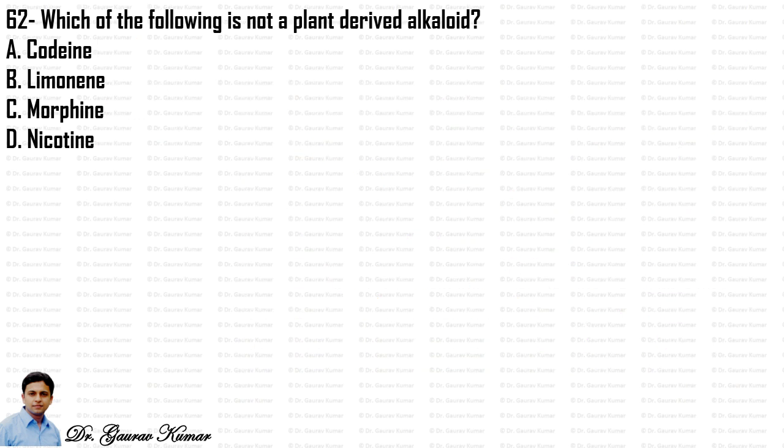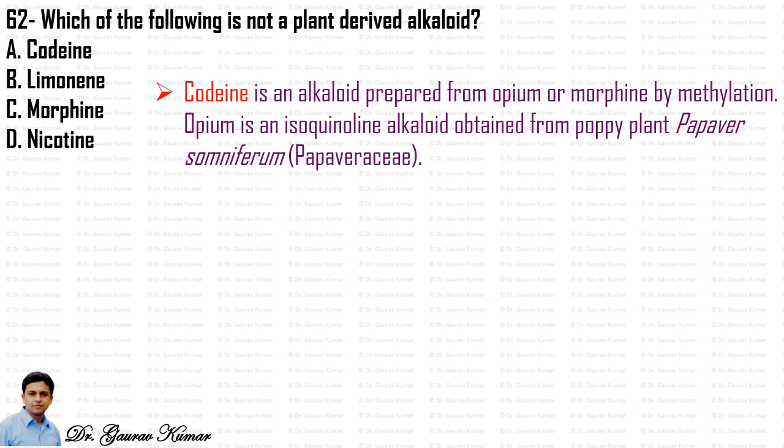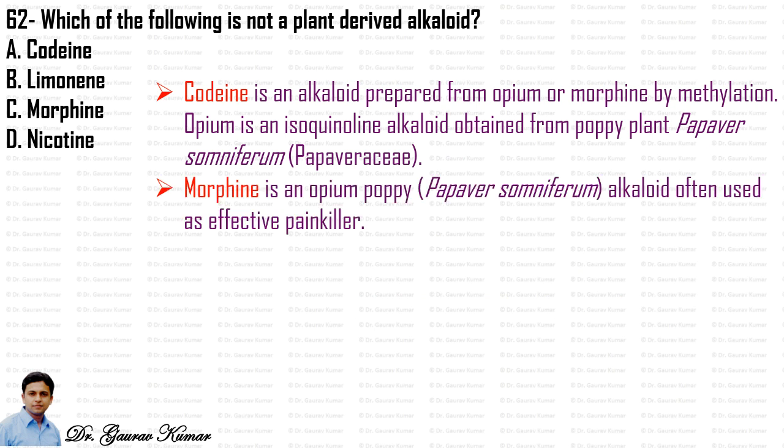Next question, which of the following is not a plant-derived alkaloid? Codeine is an alkaloid prepared from opium or morphine by methylation. Opium is an isoquinoline alkaloid obtained from poppy plant, Papaver somniferum, family Papaveraceae. Morphine is an opium poppy, that is Papaver somniferum, alkaloid, often used as an effective painkiller.